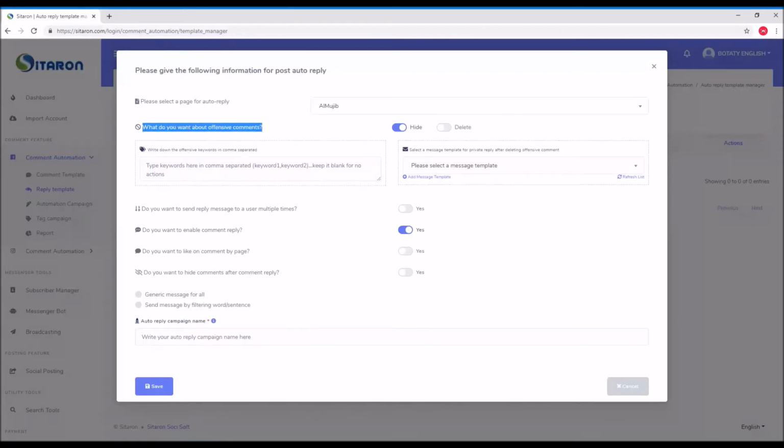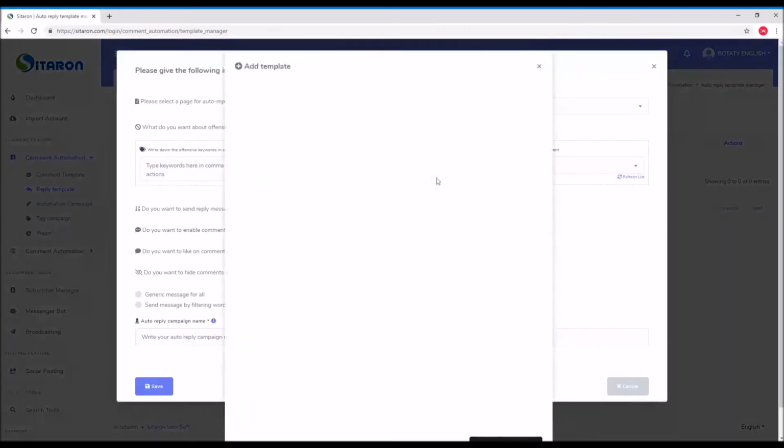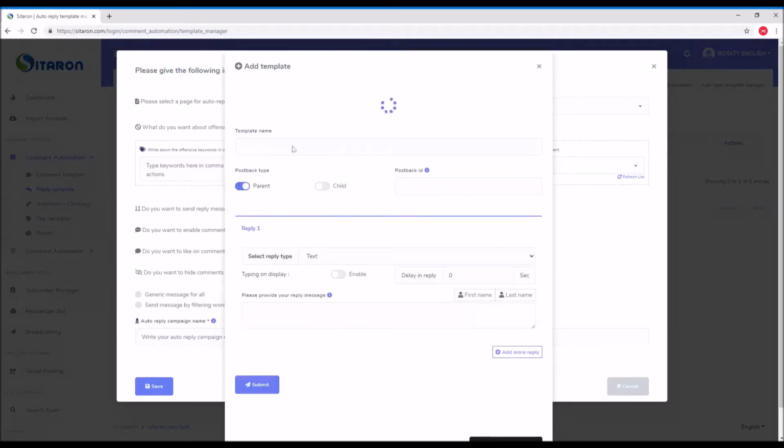decide what you want about offensive comments. What is the keyword for the offensive comments? What action, hide or delete? You can hide or delete, whatever you need. What private message will be sent to the user, the owner of the offensive comment? If you have a message template, you can select it from here. Otherwise, you can create a message template to be sent to the user who owns the offensive message.